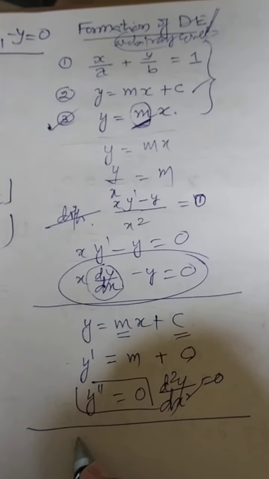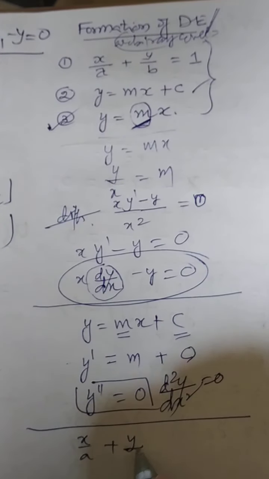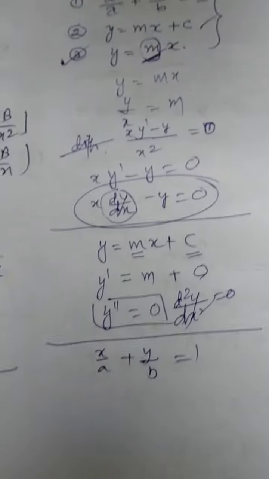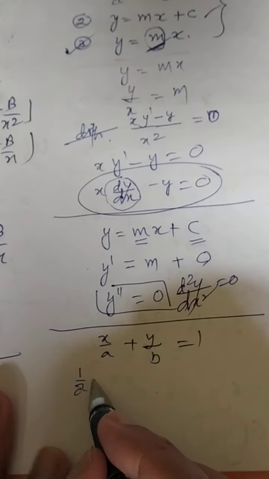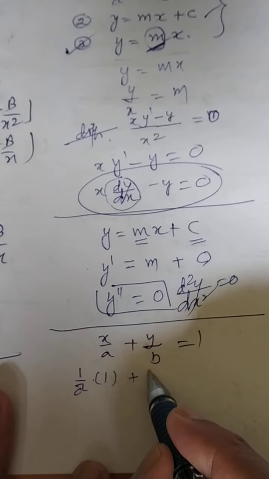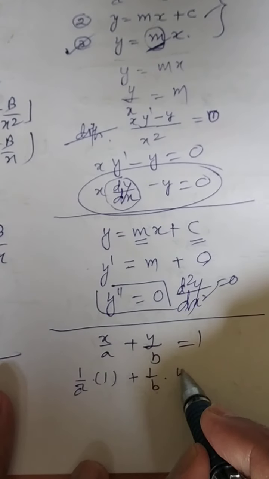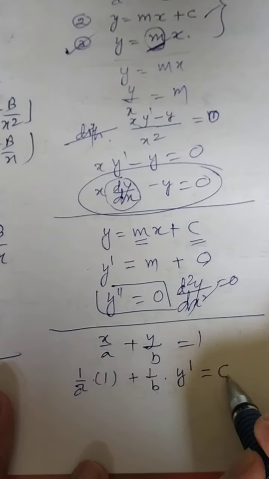Let us take up the first one now: x by a plus y by b will be equal to 1. Now start differentiating. You don't want a and b. Its differentiation gives 1 by a times the differentiation of x, which is 1, plus 1 by b times the differentiation of y, which is y dash, equal to 0.